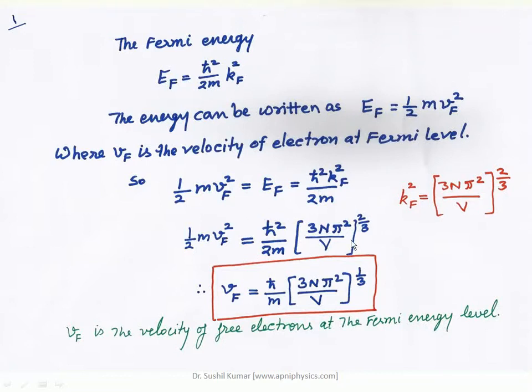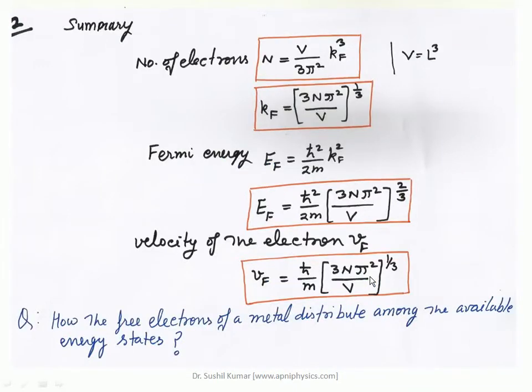By comparing these two results, and putting the value of kF in this equation, one can find the velocity of electrons at the Fermi level, that is ħ upon m into (3Nπ²/V) raised to the power 1/3. In this way one can find the energy, momentum and velocity of the particle. These results are summarized here.